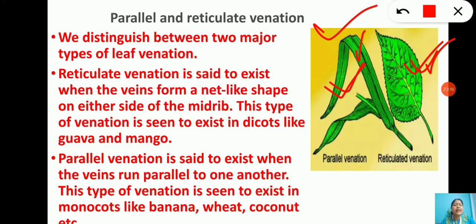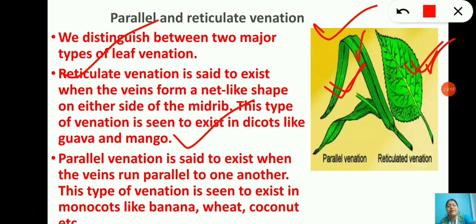So depending on this design, plants have two different types of venation, that is parallel venation and reticulate venation. So we distinguish between two major types of leaf venation. Number one is reticulate venation. Reticulate venation is said to exist when the veins form a net-like shape on either side of the midrib. Just now I told you it makes a net-like structure. This type of venation is seen in dicots like guava and mango. So reticulate venation we get in guava and mango.